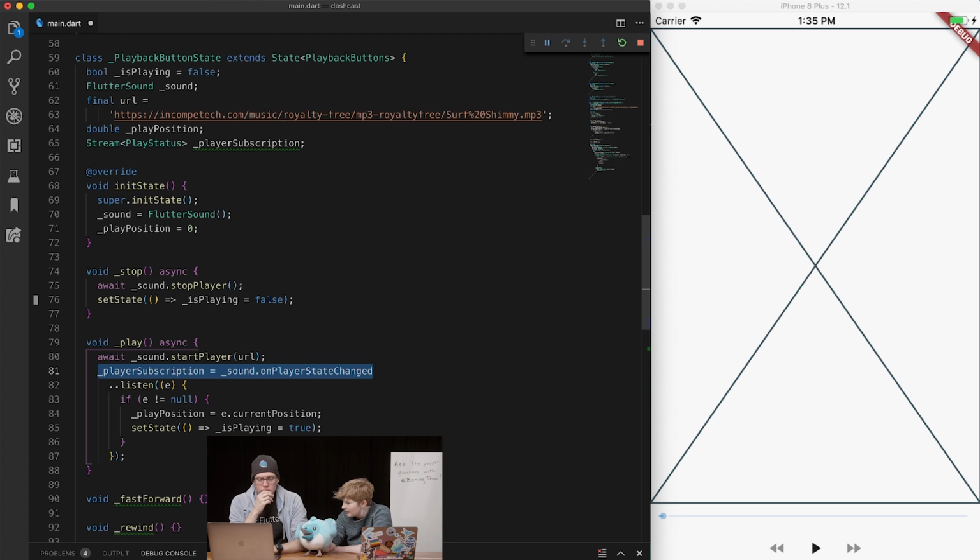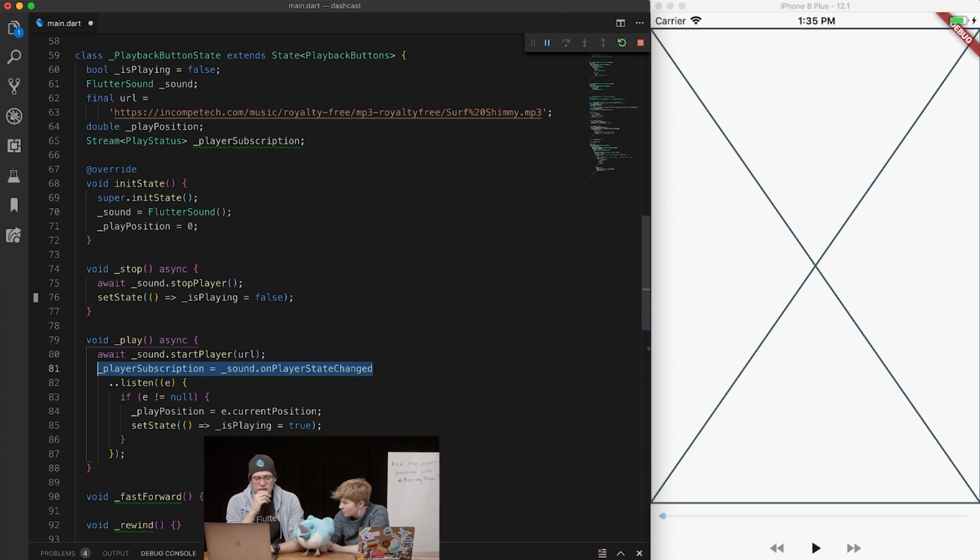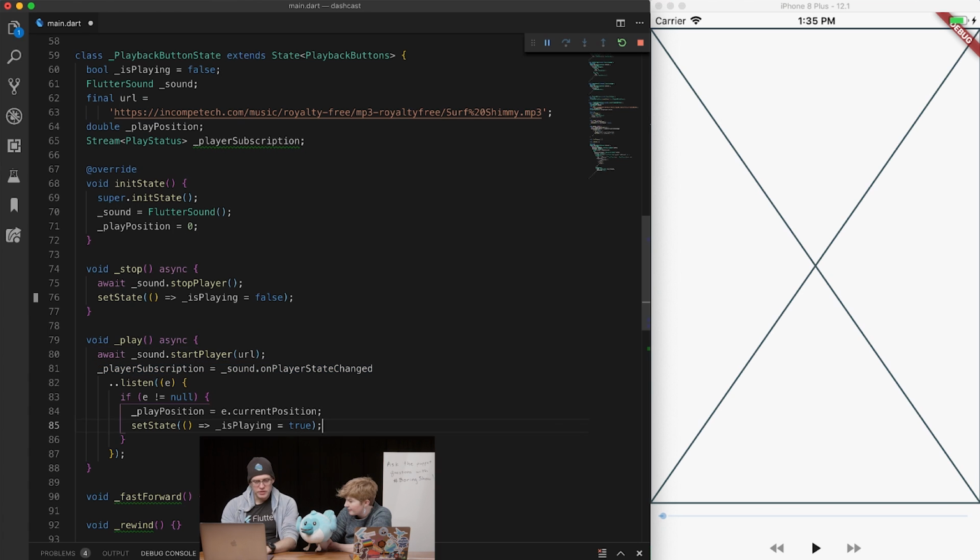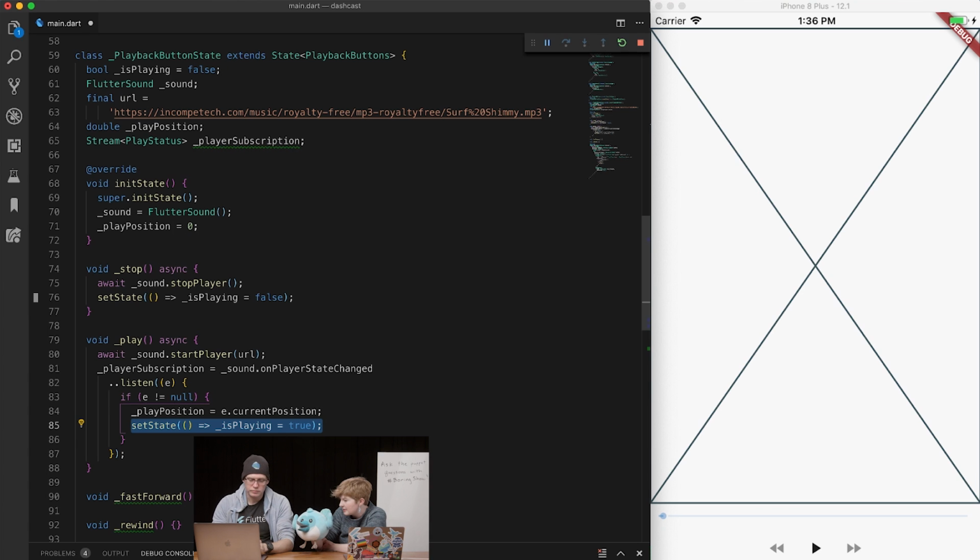We need to see what the state is. Right? So line 81 is actually, okay, so this is wrong because I'm always setting the state to true every single time it listens, which is superfluous. Well, but also this state could change. Yes, so I could do this.